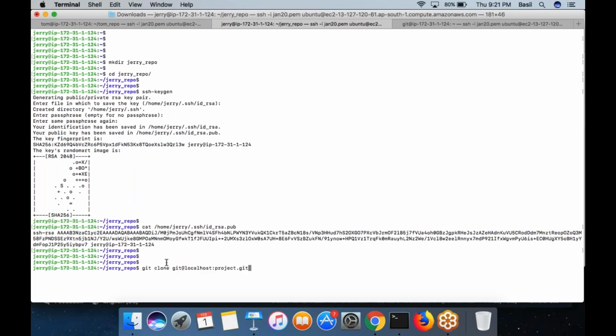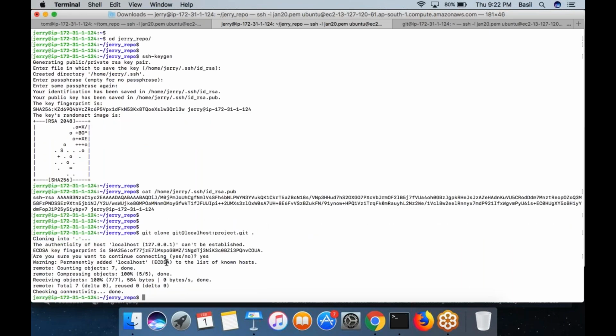Git clone, space, the URL, then put a dot. Basically, dot would indicate the current folder. Clone the entire content from the remote repository and save it inside the current folder. That's what I mean by dot. So run this command. Then the entire thing would be copied. It would ask you for a warning: are you sure you want to connect? Yes. Then it will copy all the commits that are there in the remote repository to Jerry's computer. Now you type the ls command, you can see Jerry can actually see the files readme and test.txt.